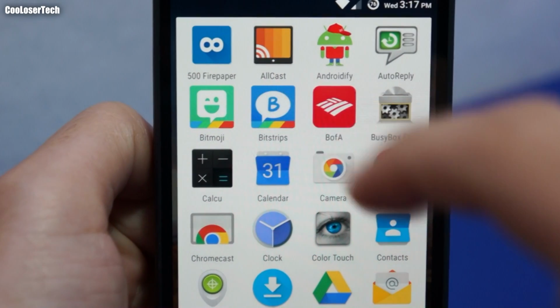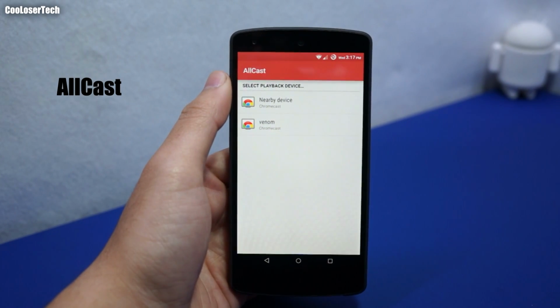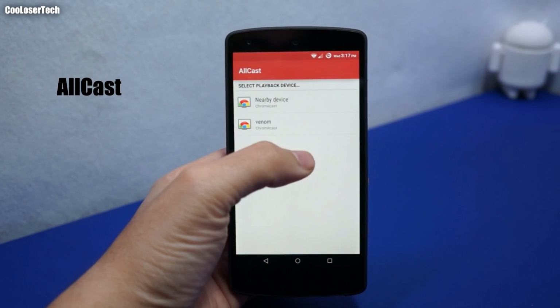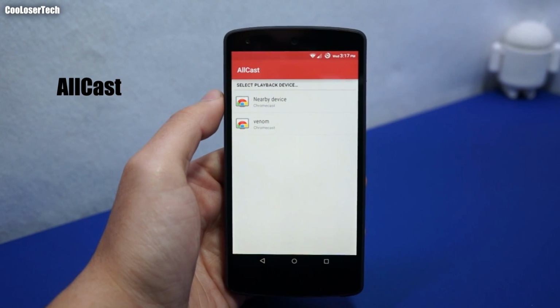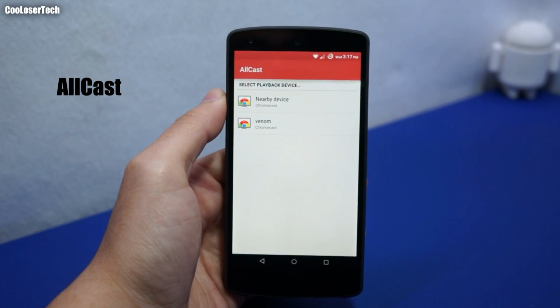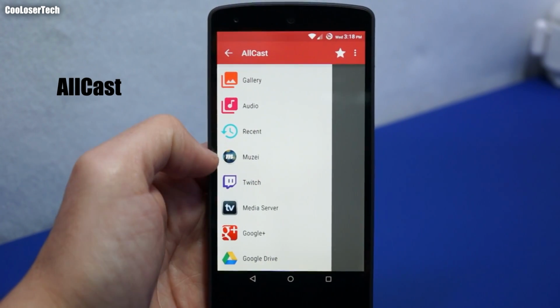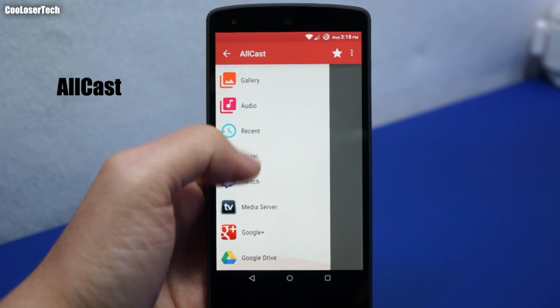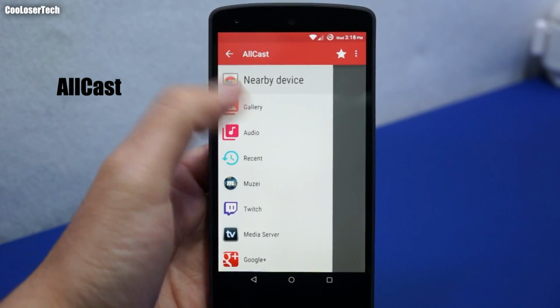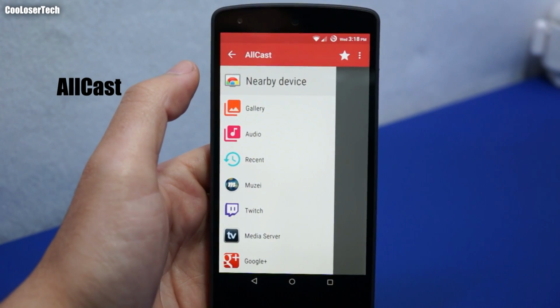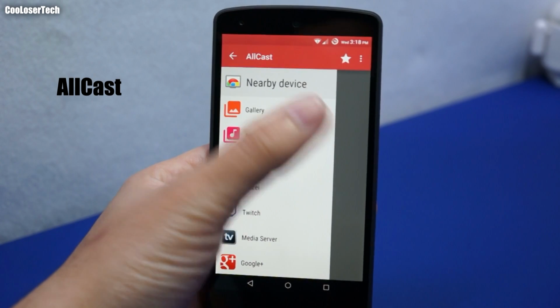Next, we have AllCast. AllCast is an application to stream whatever you have on your phone over to your Chromecast, to your Xbox One, or to another DLNA server. So you'll be able to stream your gallery, your audio, your recents, wallpapers, your Twitch, media servers, Google+, what's on your Google Drive, and movies. Whatever you need to stream over, you can do it through here.